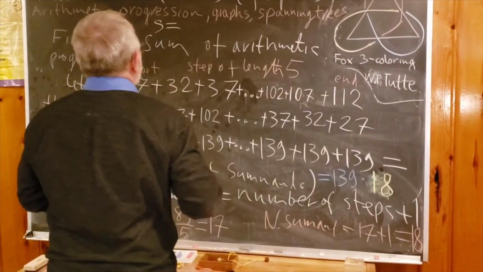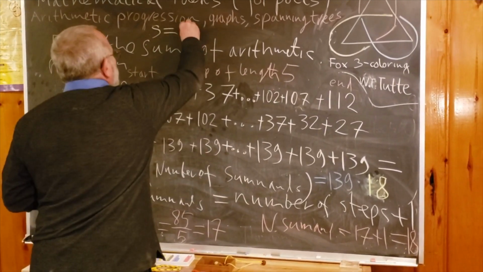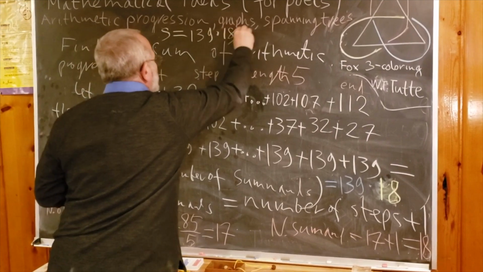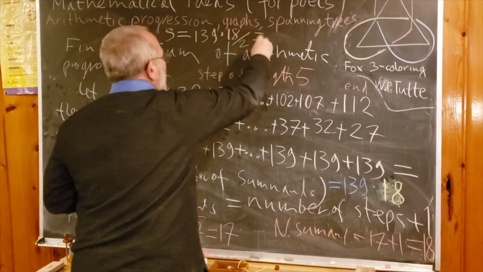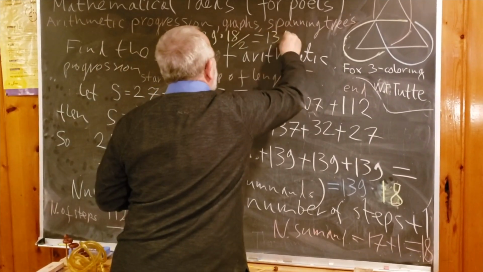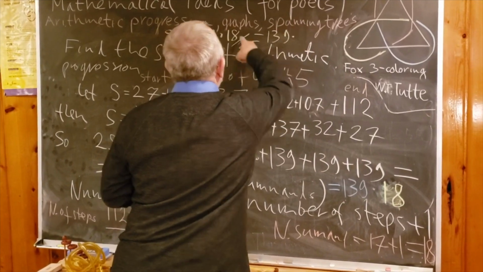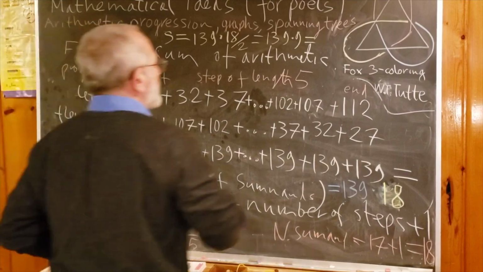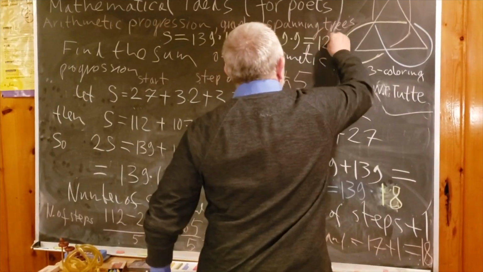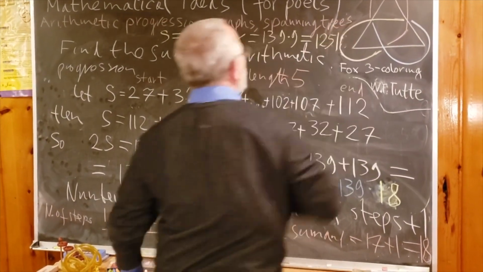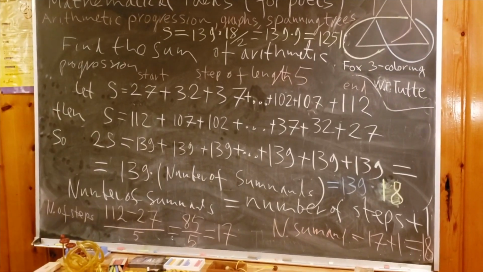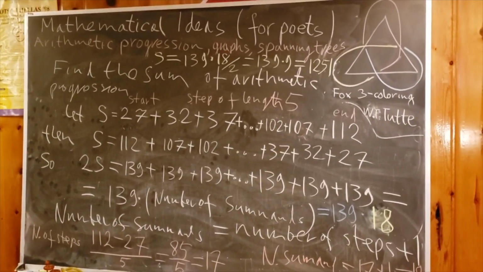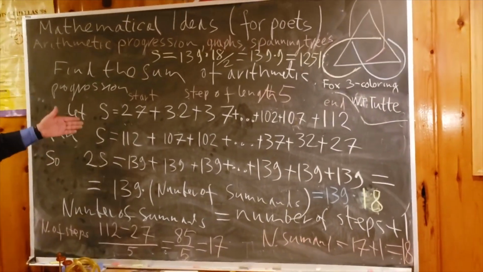Okay. So S is equal to 139 times 18 divided by 2. So it is 139 times 9. And this one we can compute. I think it is 1251. So our sum is 1251. So this method we can use for every arithmetic progression.